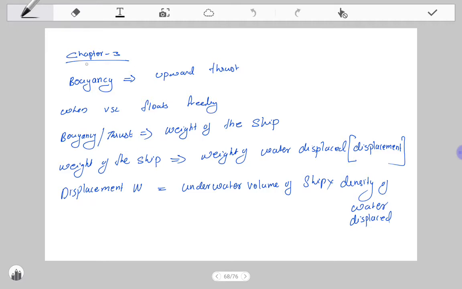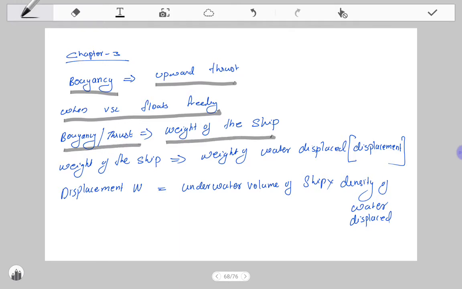The 3rd chapter is buoyancy. Buoyancy is also known as the upward thrust acting on the surface of the body. When a vessel is floating freely, buoyancy will be equal to the weight of the ship, and only then will the vessel float.